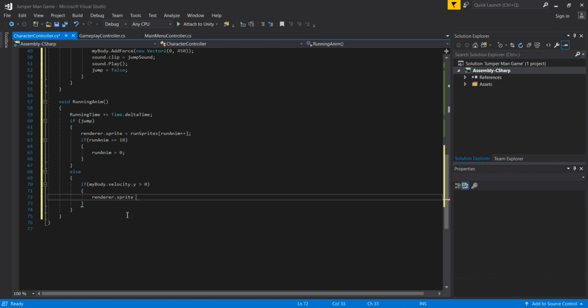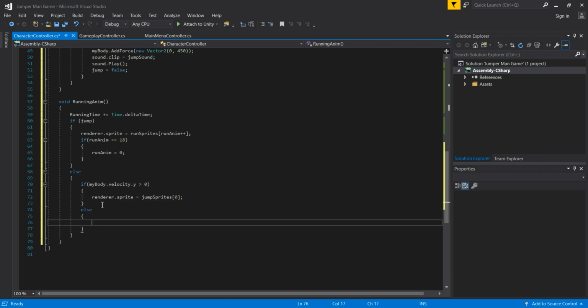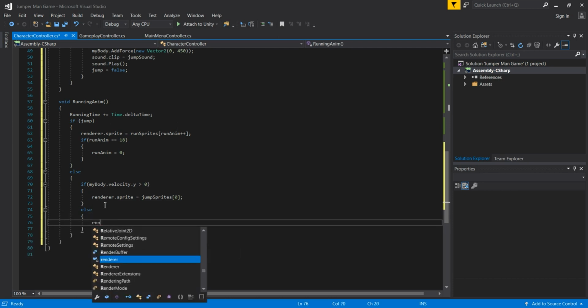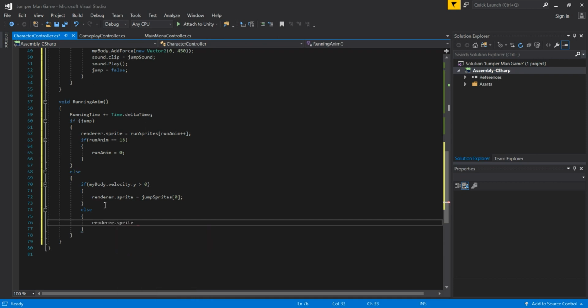we are simply going to take our renderer.sprite and then store that to our jumpSprites. So simply jumpSprites, that is also an array variable, and in that jumpSprites we are going to pass 0 as an index. And then on the else for this myBody.velocity statement, we are going to add the else for that if statement. So in the else statement, we are going to pass here again renderer.sprite that is going to be equal to our jumpSprites, but this time the index will be 1, or actually the first sprite.